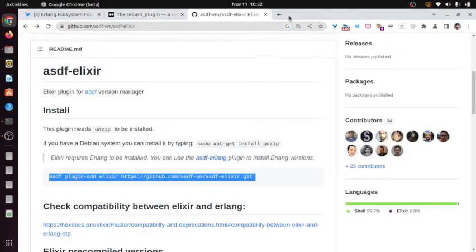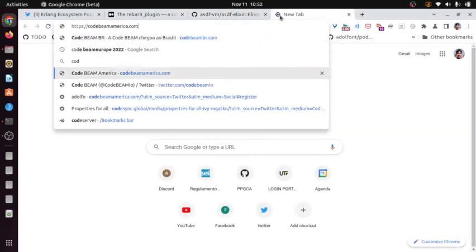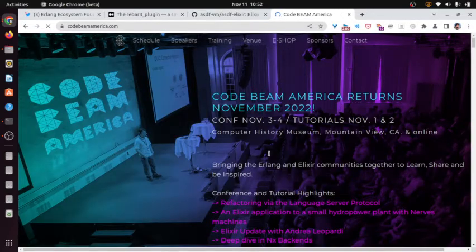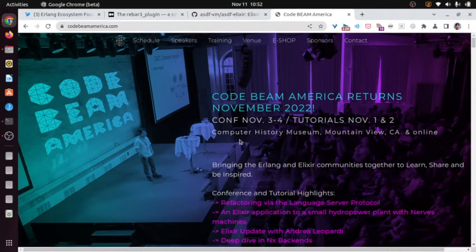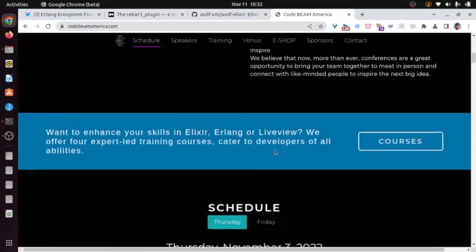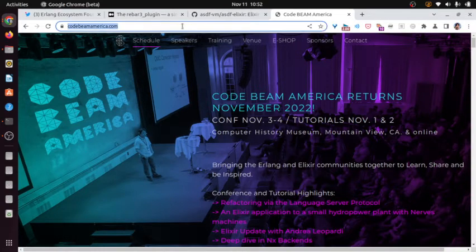While I do that, let me just say that I have just been to Code BEAM America. It was a great conference related to Erlang and Elixir. This is the one that happens in the US, but there's also one that happens in Europe next year.